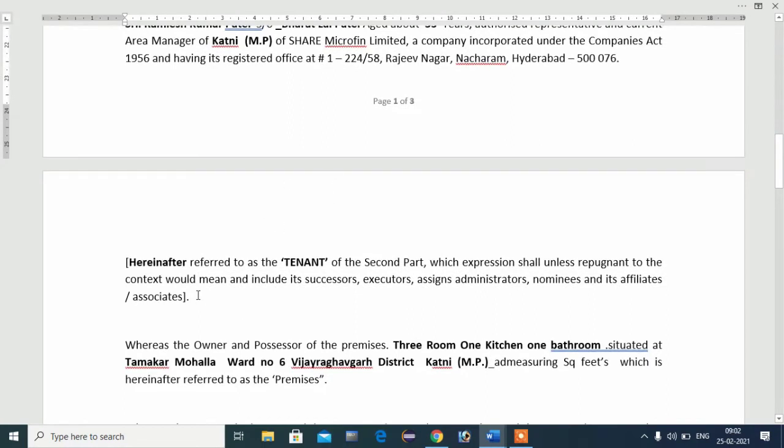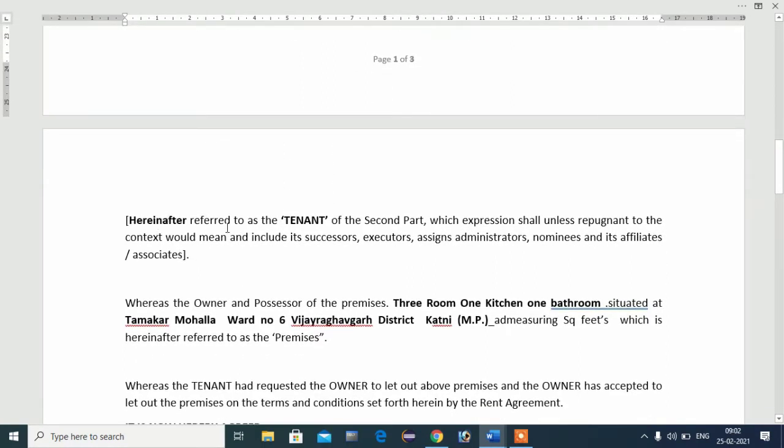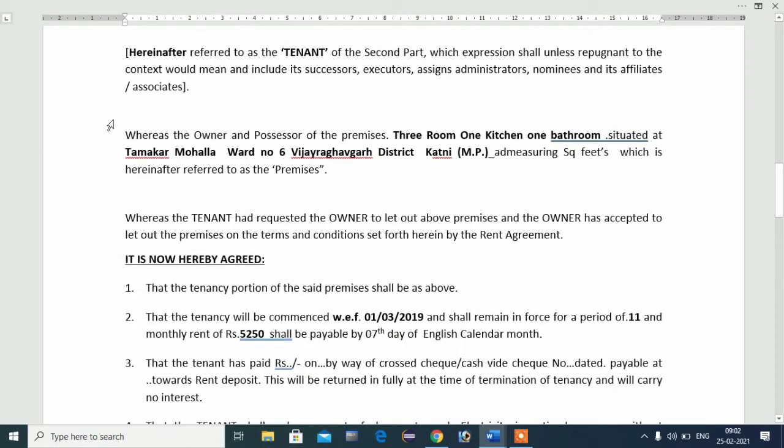After this you will write some conditions: hereinafter referred to as tenant of the second part, which expression shall, unless repugnant to the context, mean and include its successor, executor, sign, administrator, nominee and its affiliate associate. After this you will write whereas the owner and possessor of the premises, 3 rooms, 1 kitchen, 1 bathroom.